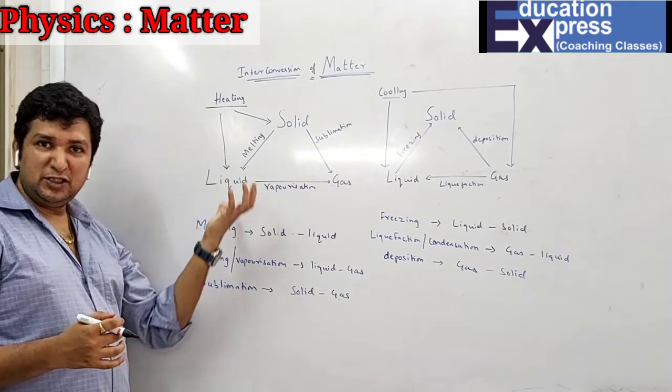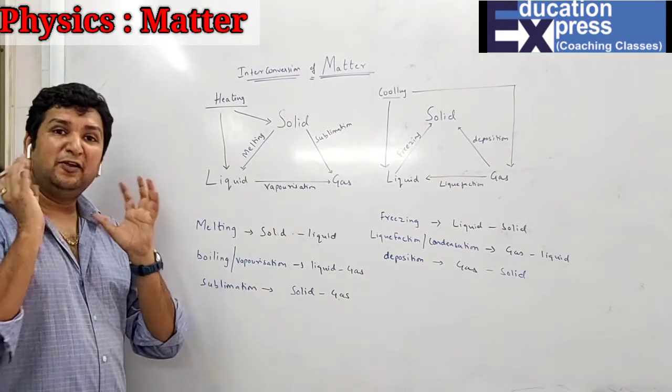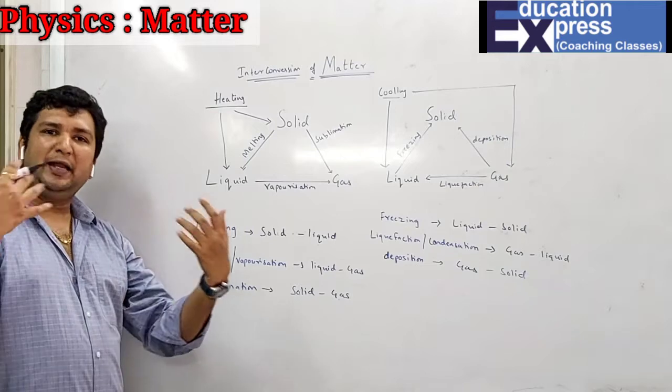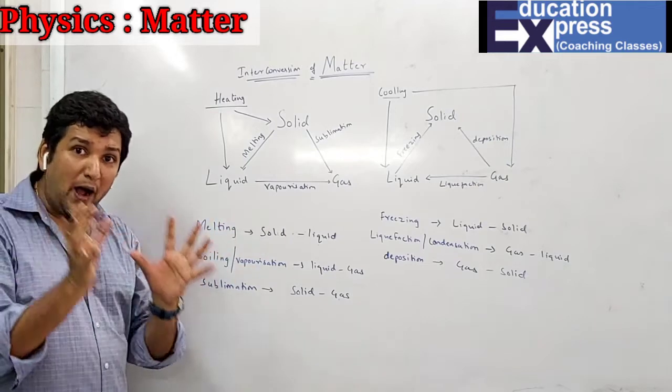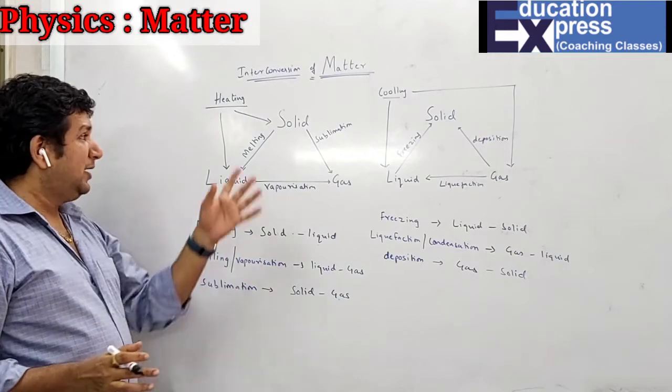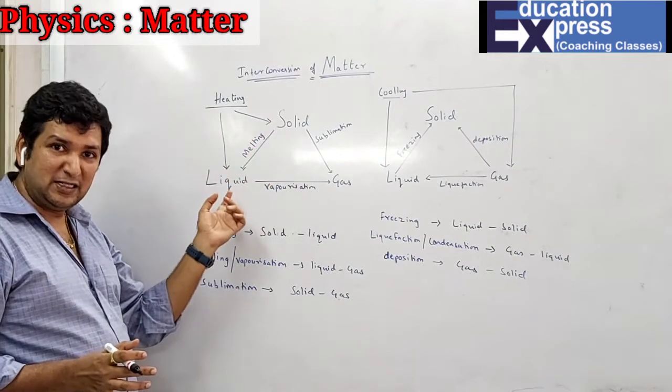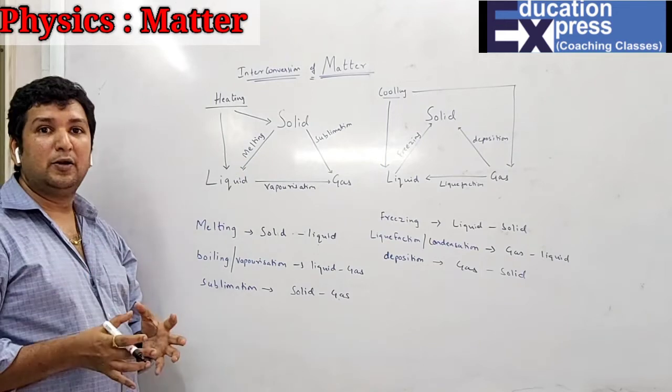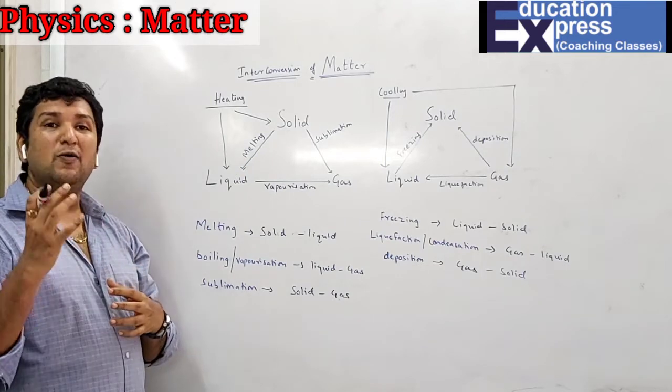Now, all this change takes place at a fixed temperature. It cannot take place at any temperature. It requires a compulsory fixed temperature to get converted from one state of matter to a second state of matter. That is said to be your fixed temperature or a constant temperature.